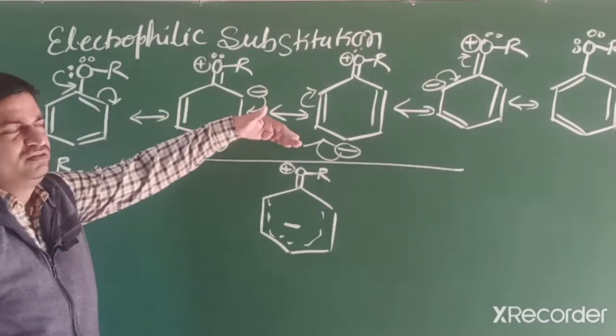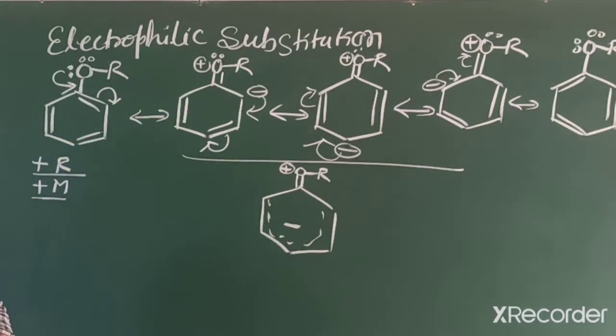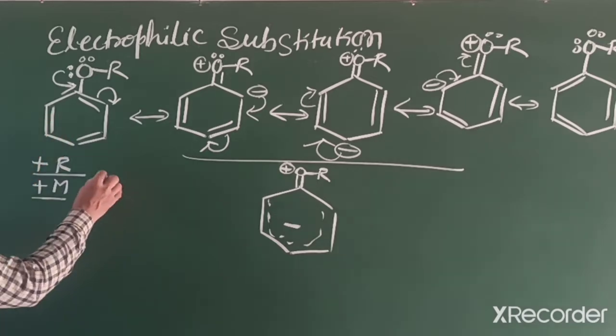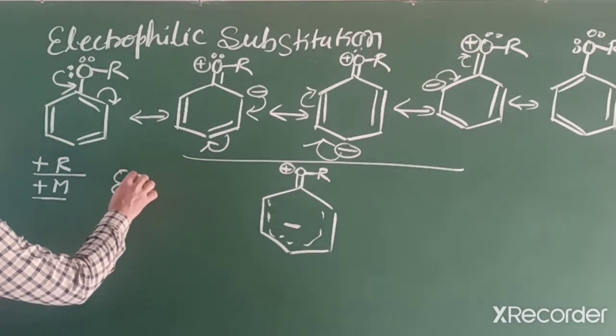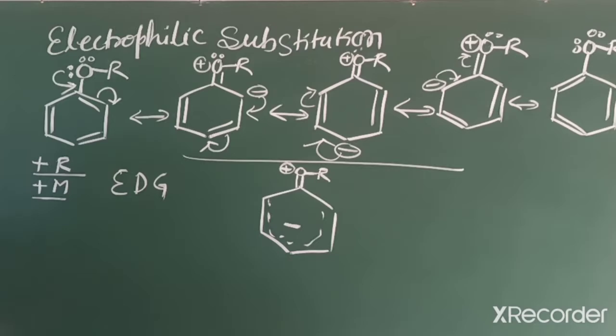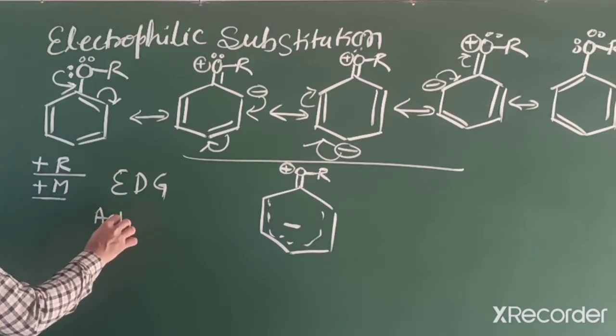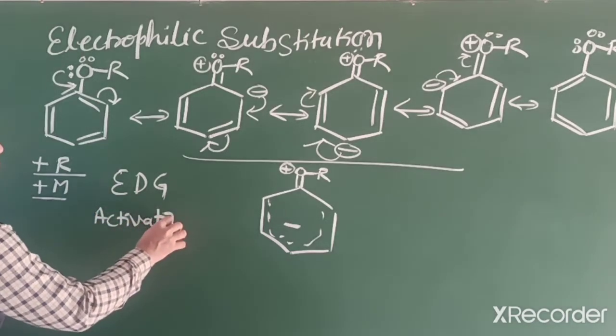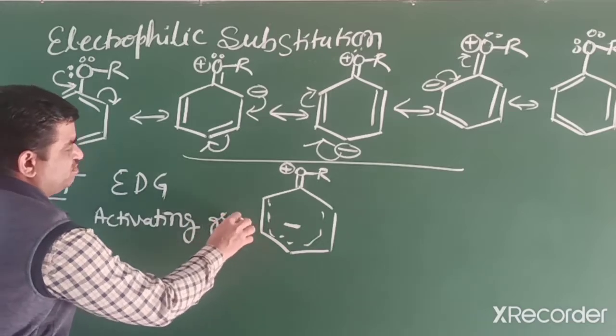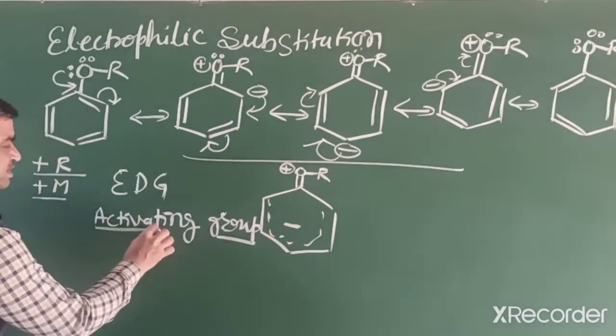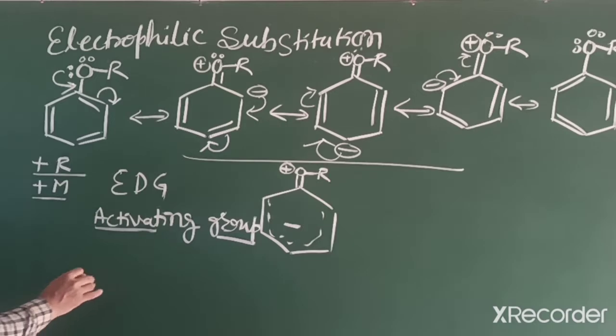In this way, ethers are electron donating groups, EDG, activating groups. Incoming group occupies ortho and para positions.